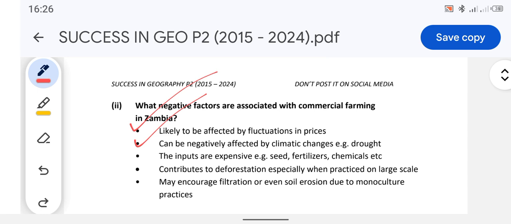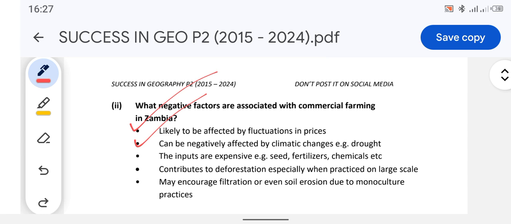Examples. So when you're growing crops for commercial farming, you may be affected by the climatic change. For example, global warming. You may have too much rain or too little rain. You may have floods or you may not have floods. Those are the effects of climatic changes. So we move on to the next one, the inputs are expensive.